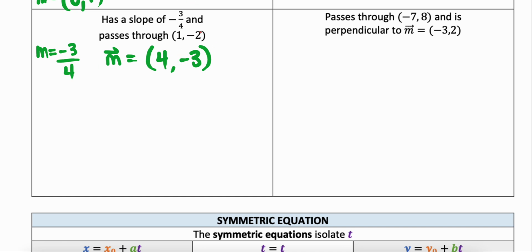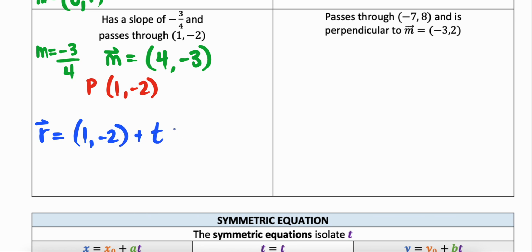My point is 1, -2. And so I'm going to put those pieces together. My vector equation is r equals 1, negative 2, plus a random variable t times my direction vector 4, negative 3.